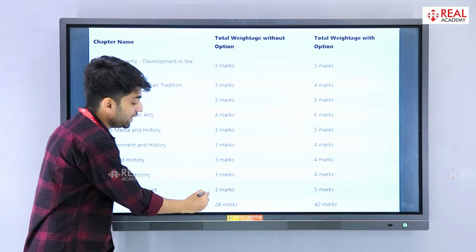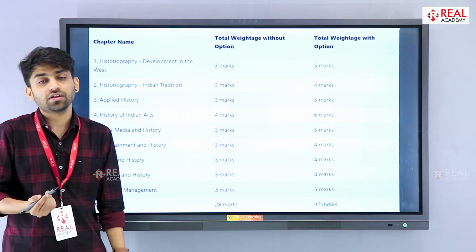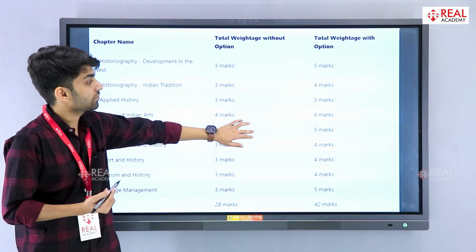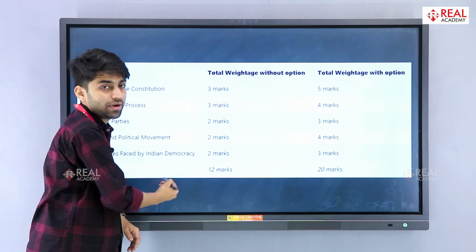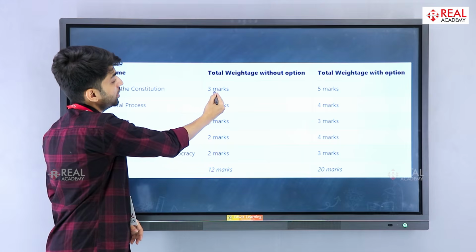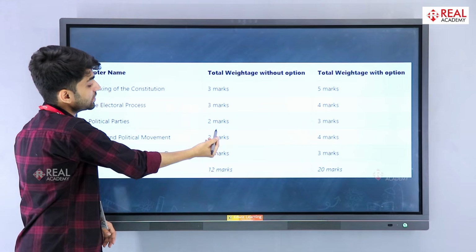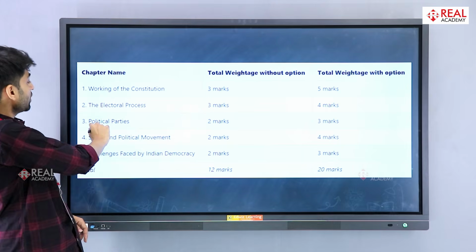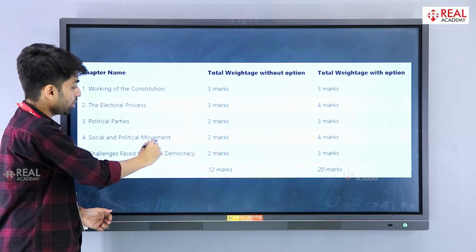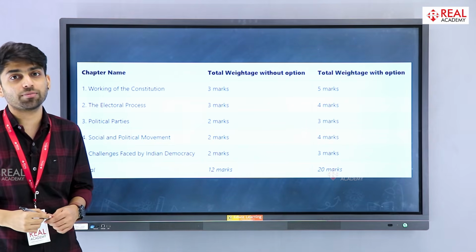So in total we have 28 marks in the history section, whereas in the political section we have 12 marks. Each chapter carries 3 marks, 3 marks, and 2 marks, 2 marks, 2 marks are for political parties, social and political movement, challenges faced by Indian democracy.